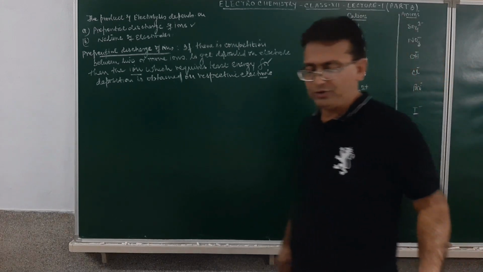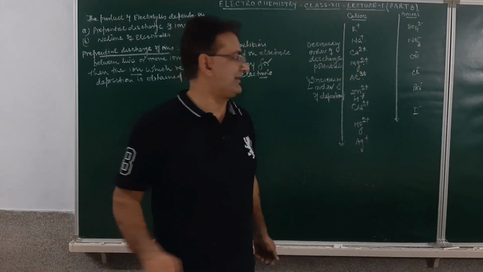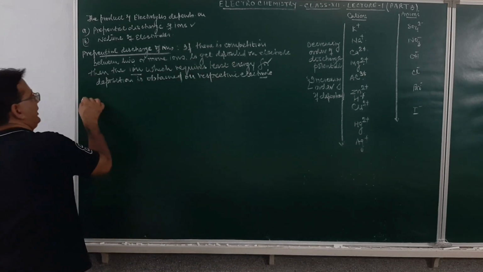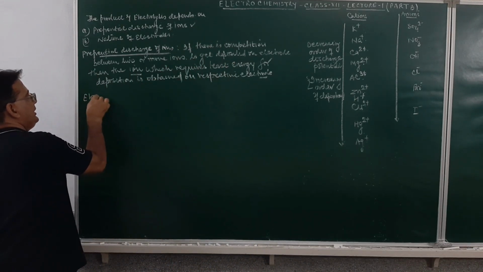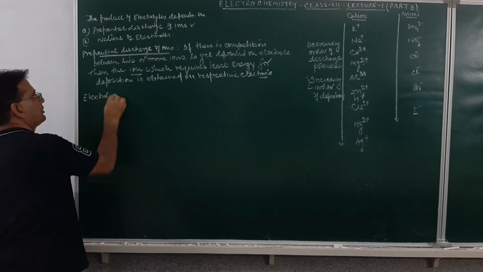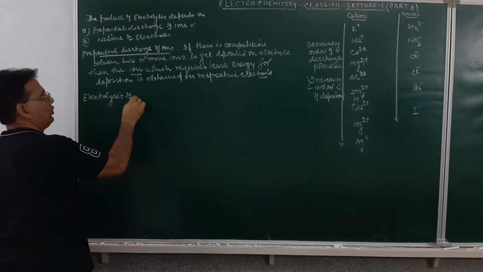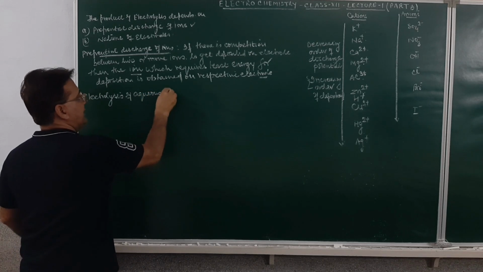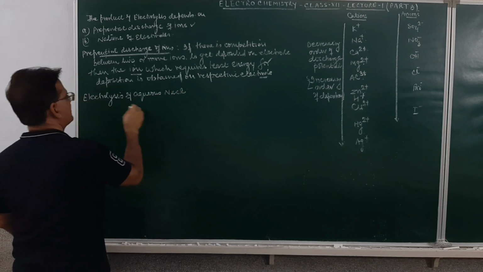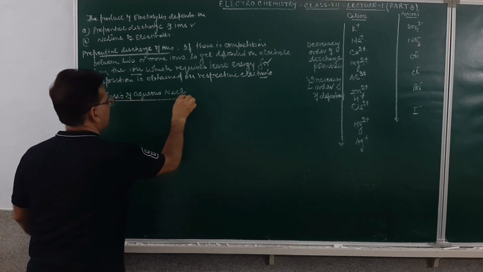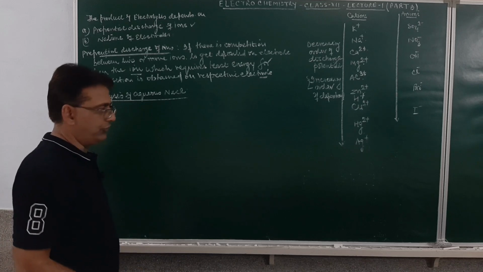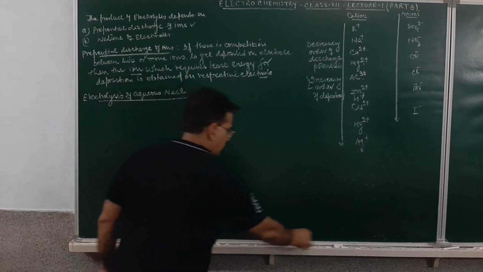How do we understand this concept? As an example, electrolysis of aqueous sodium chloride solution. Now what do we do?